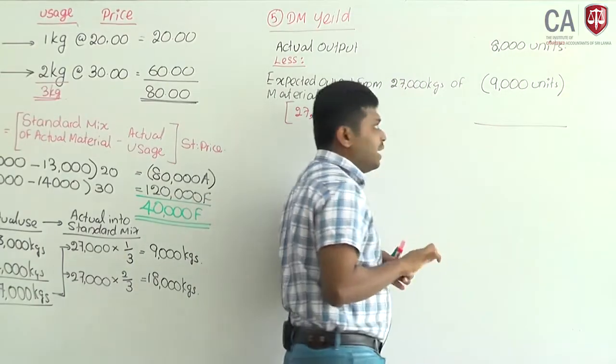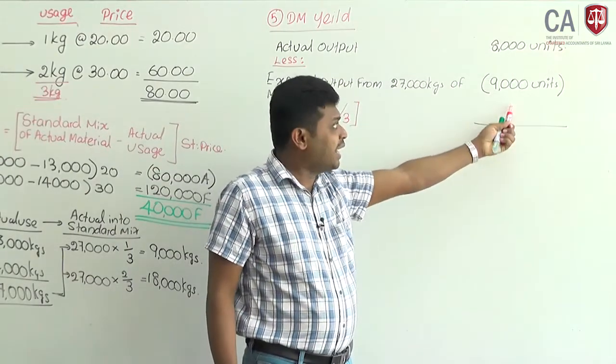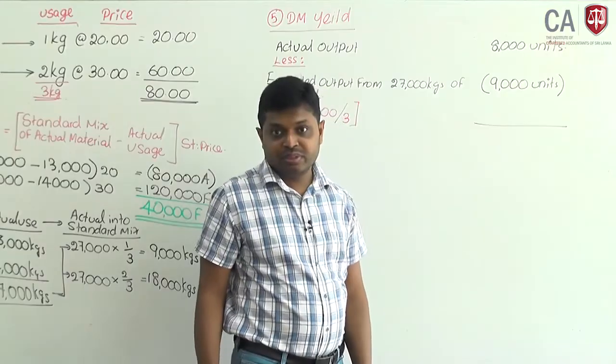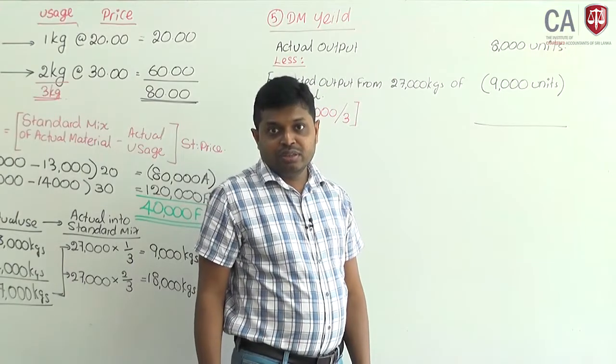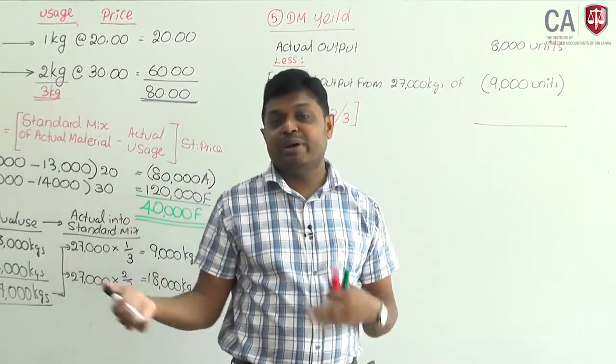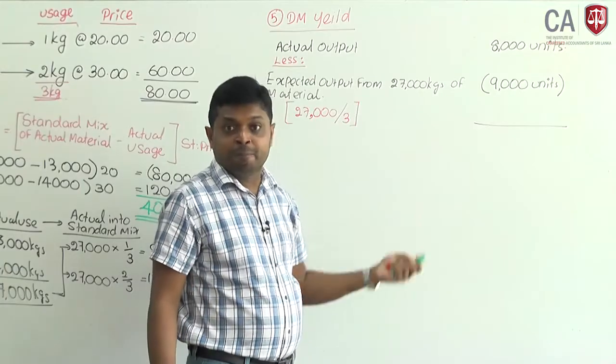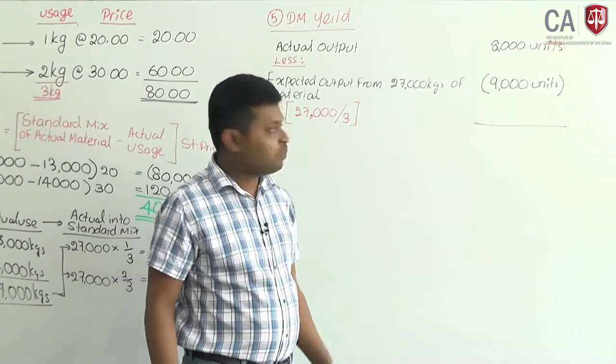Now you can realize that our actual output is lower than expected output. What might be the reason? Since you used cheap materials, there might be some wastage. You may not be able to get the expected outcome.